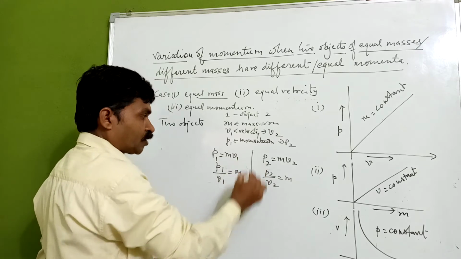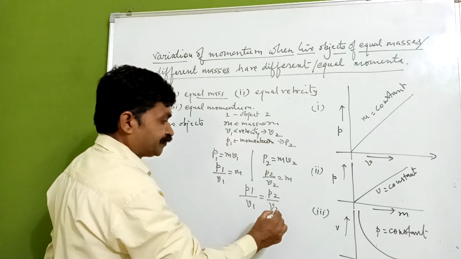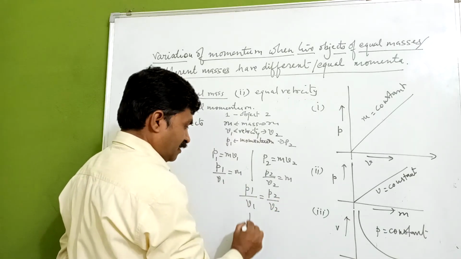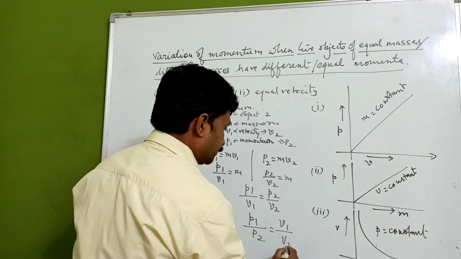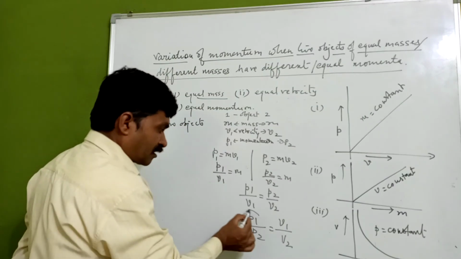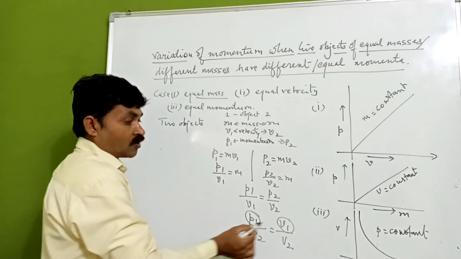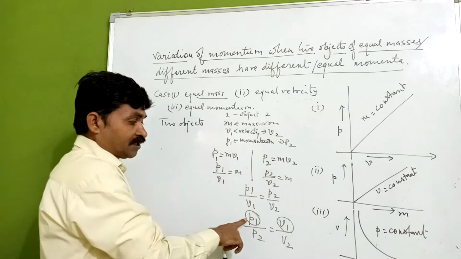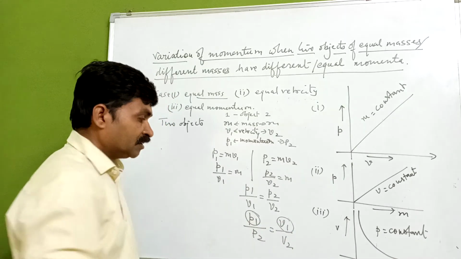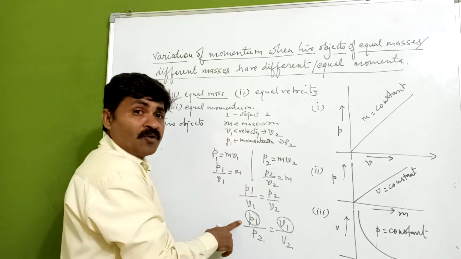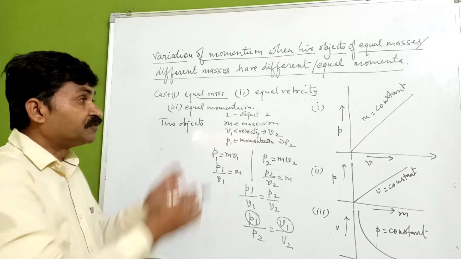Now we can compare these two results. What we are getting is p1 upon v1 equals p2 upon v2, or we can write it another way, p1 upon p2 is going to be v1 upon v2. Now it is clear from here that momentum is directly proportional to the velocity for a constant value of m. The ratio p1 upon p2 equals the ratio of velocities. We can conclude that the linear momentum is directly proportional to the velocity of two objects having equal mass.